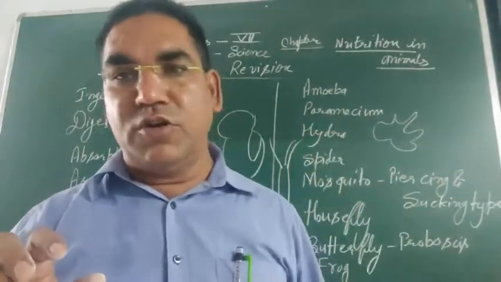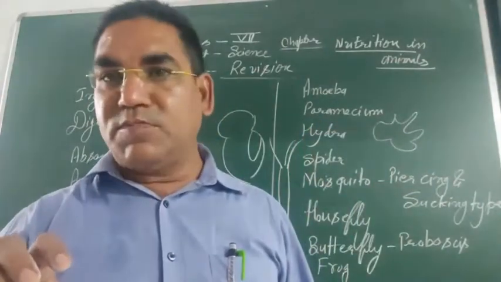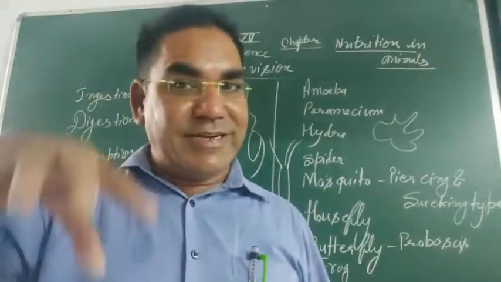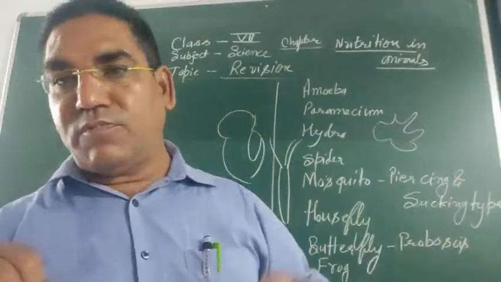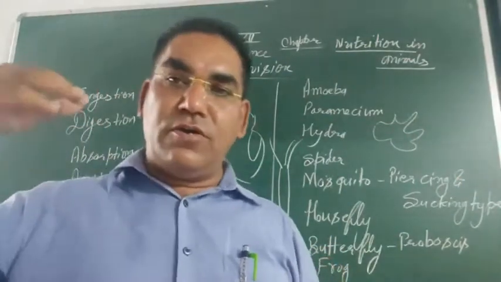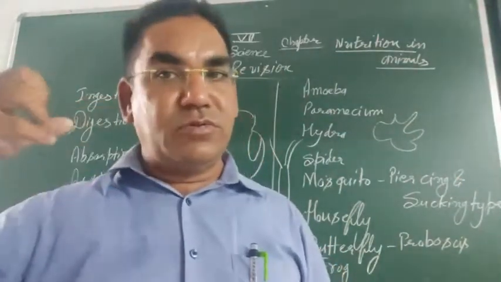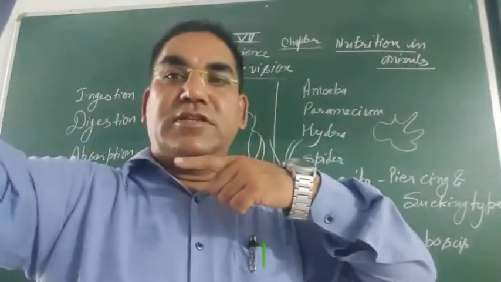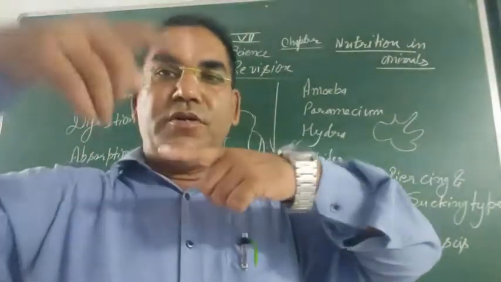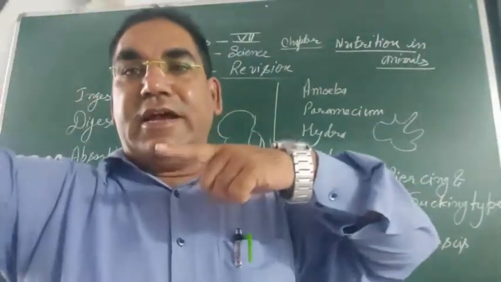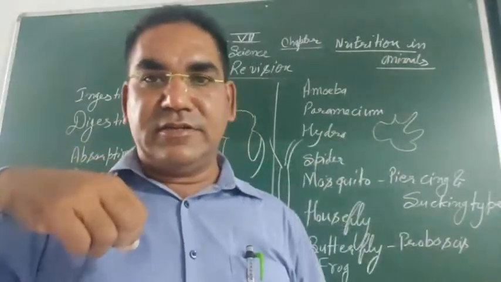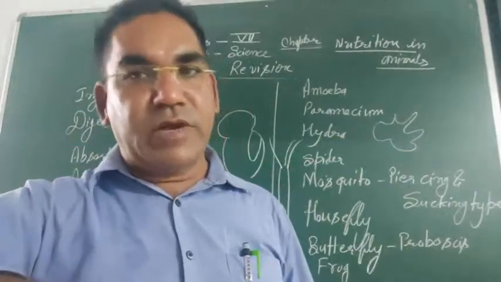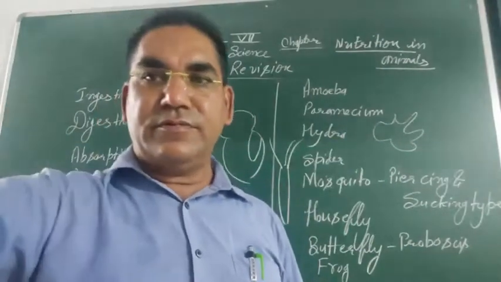Butterfly has a tubular mouth part known as proboscis, and through the proboscis it sucks the nectar from the flowers. And now the frog has a long tongue, and through the long tongue it releases its tongue, protrude, मतलब बाहर निकल सकती है, and it rolls the insect and takes it inside. In this way the lower animals take in food.